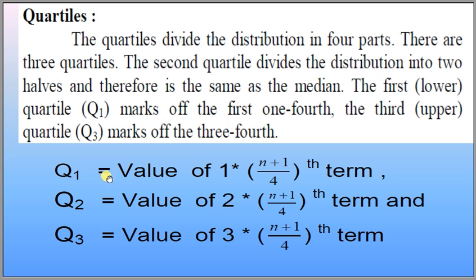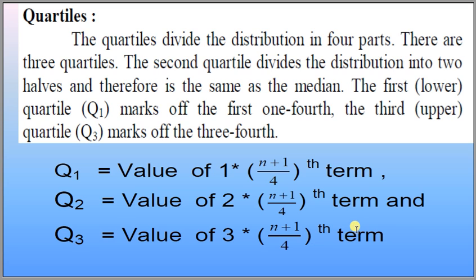Q1 can be obtained by the value of the (n plus 1) by 4th term. Q2 can be obtained by (n plus 1) divided by 4 multiplied by 2, the 2nd term value, and Q3 can be obtained by 3 into (n plus 1) divided by 4, the term value.